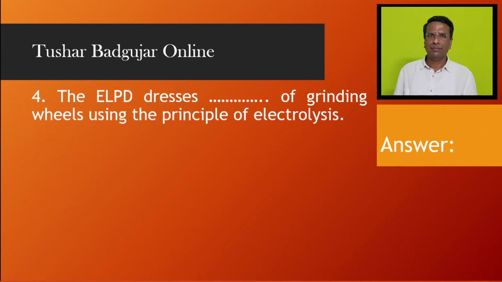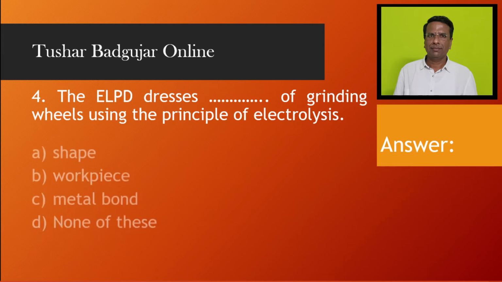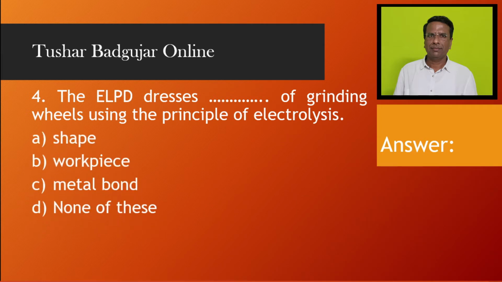Traces dash dash of grinding wheel using the principle of electrolysis. Shape, workpiece, metal bond, none of this. ELPD is process of dressing the grinding wheel. So the correct option for this is C, metal bond.